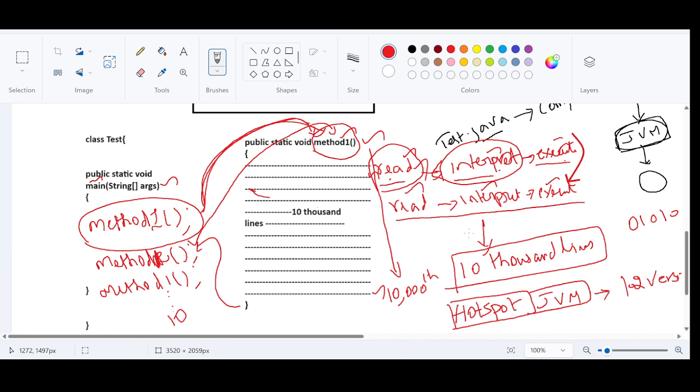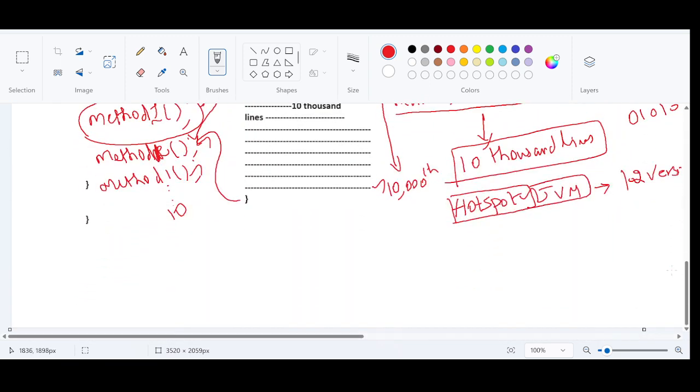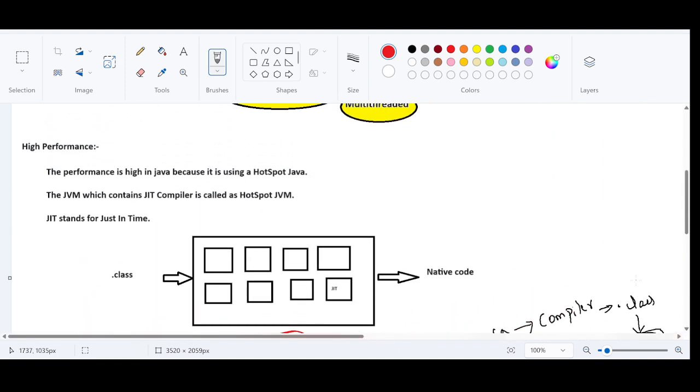So this job is being performed by the normal JVM. But if you are trying to execute this code with the help of HotSpot JVM, how the behavior is going to change, let's understand that. In the HotSpot JVM, I have already said that it is going to have the JIT compiler. The JVM which contains the JIT compiler is called HotSpot JVM.